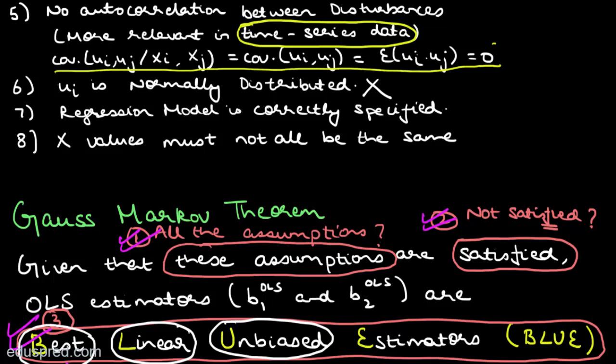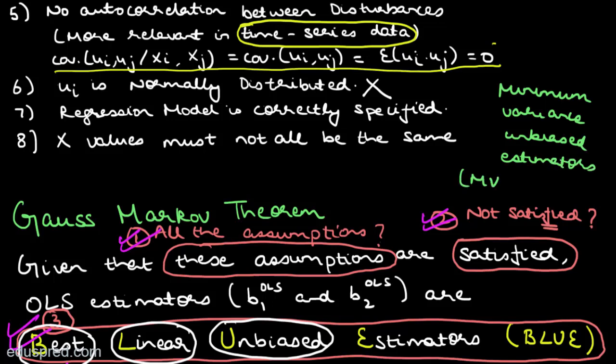If we assume that assumption number 6 holds, then we can prove an even stronger result. In the presence of assumption number 6, we can prove that the OLS estimators are minimum variance unbiased estimators, in short MVUE.